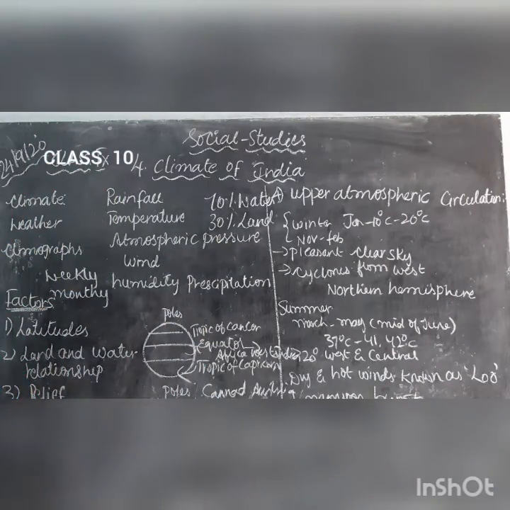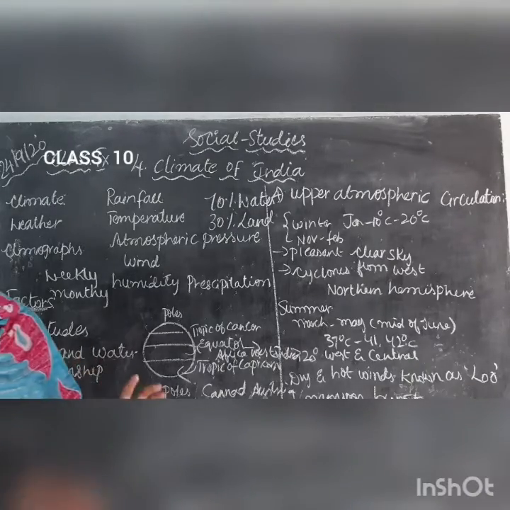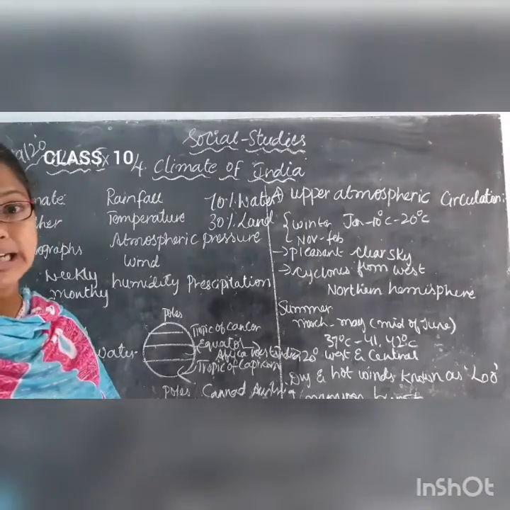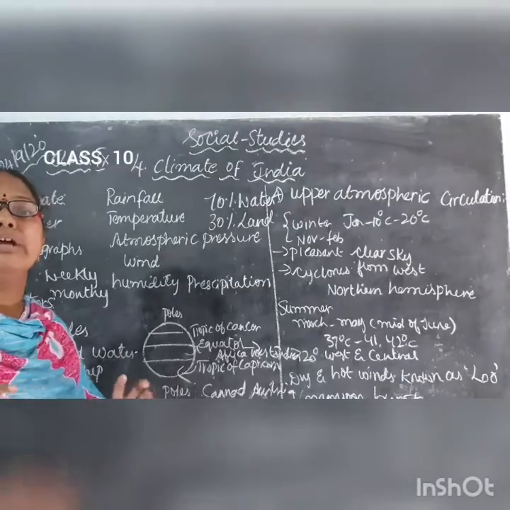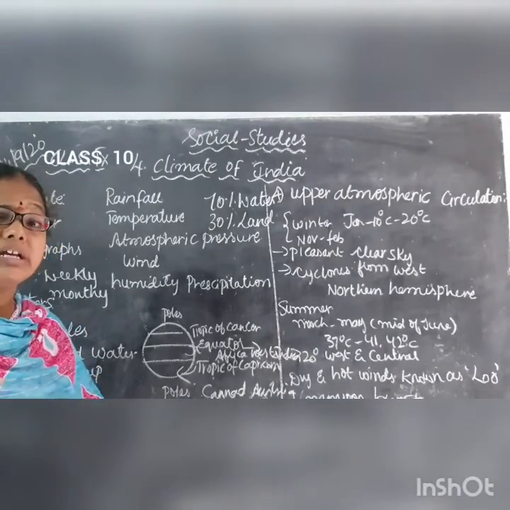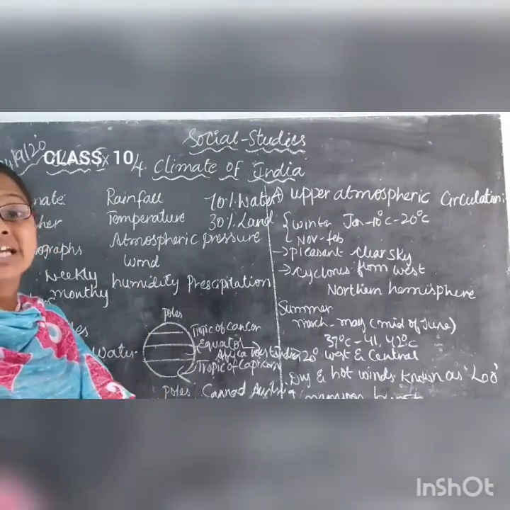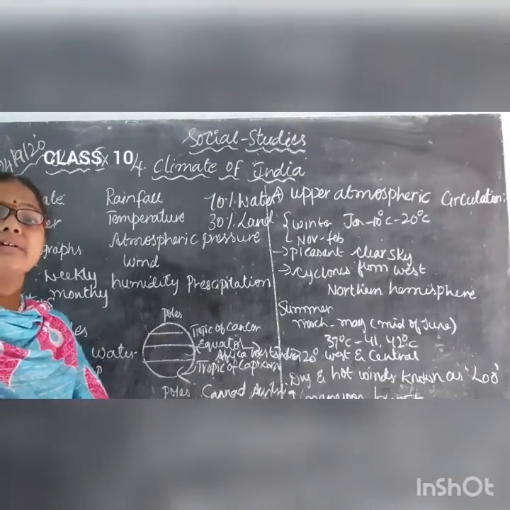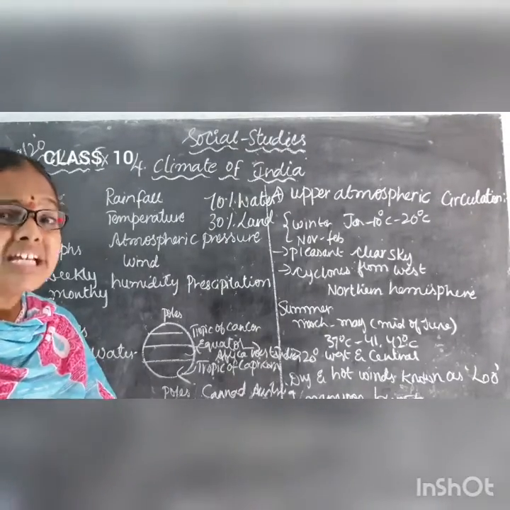So what is the land and water relationship? Children, for example, the places near the sea. For example, take Vizag or Visakhapatnam. Those places have very high humidity. What is humidity? Your body becomes sticky. Even if you take a bath, after some time what happens? Your body becomes sticky. Why?